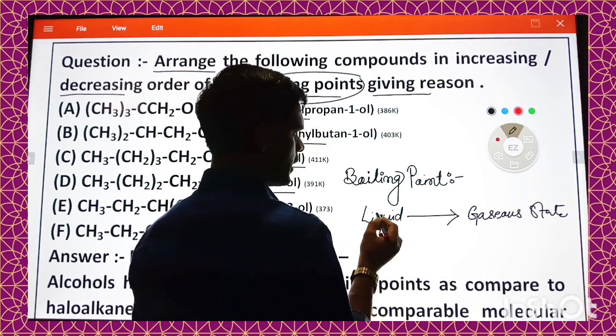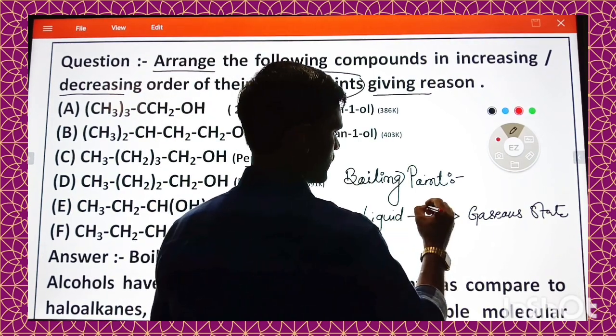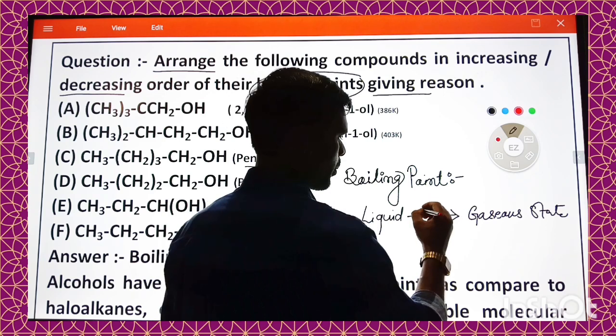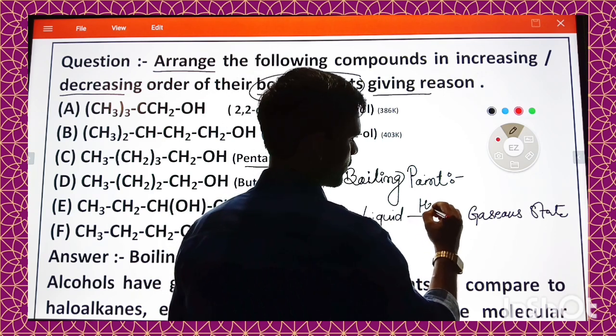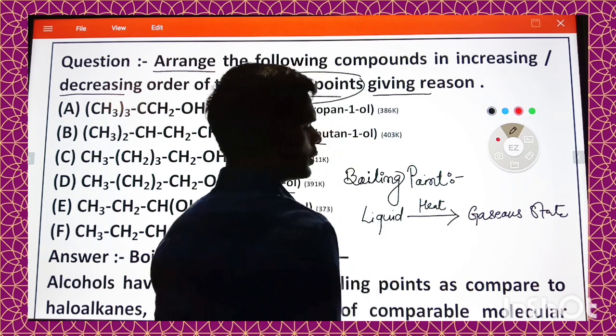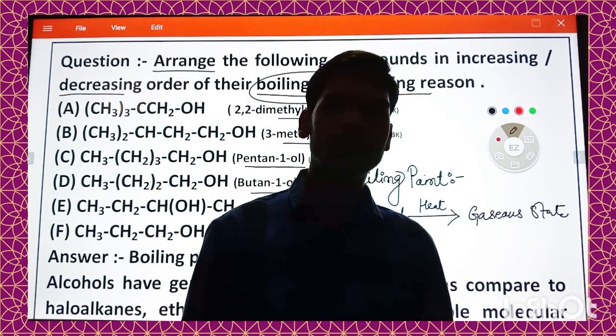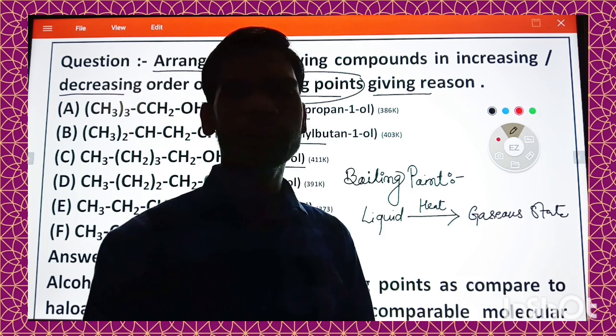If we want to change liquid to gas, some amount of energy is required in the form of heat. So that particular heat or temperature is called the boiling point of the given molecules.